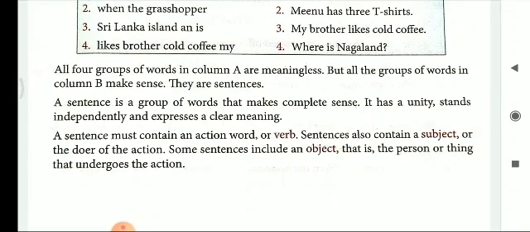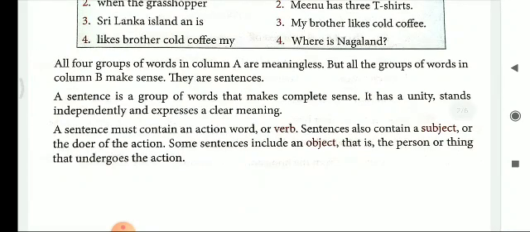So what is a sentence? When various words combine with each other and make a group of words containing a verb, that is an action, and a subject, the doer of the action, it forms a sentence.